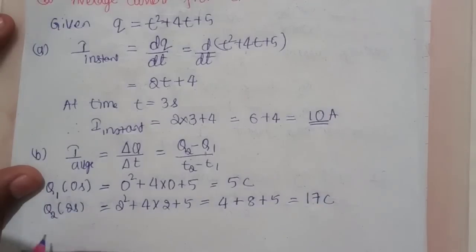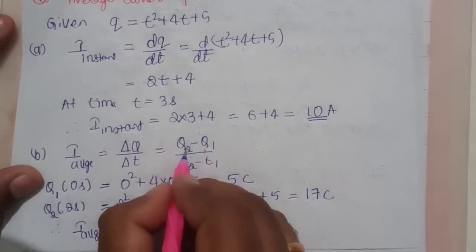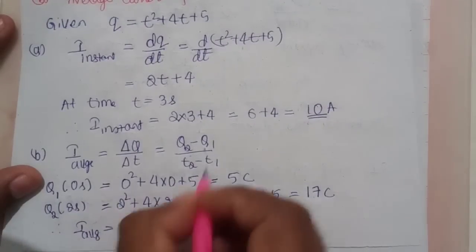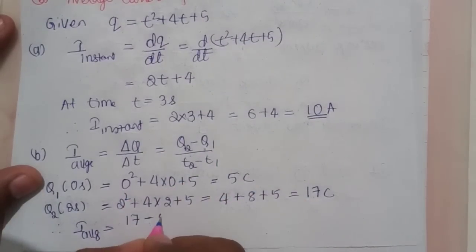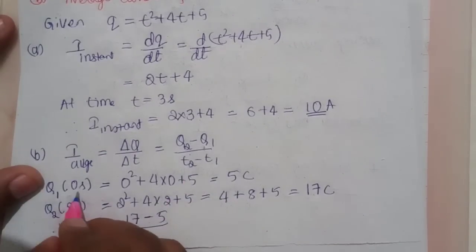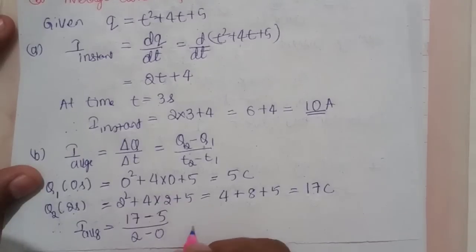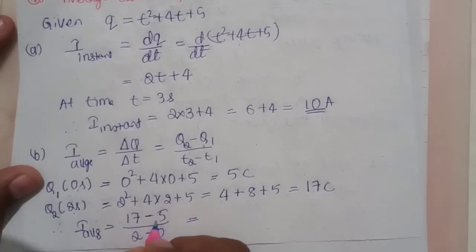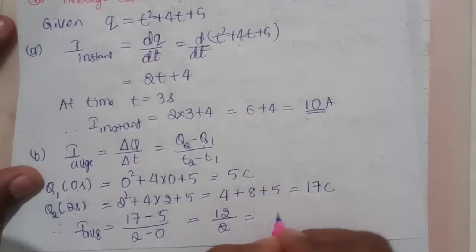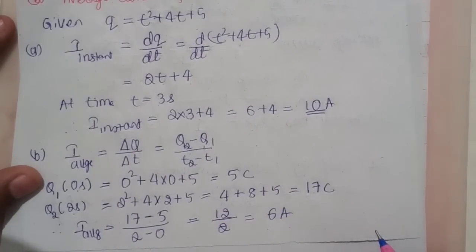So therefore I average is equal to, what is the value of Q2? Q2 is 17. 17 minus the Q1 value, 5, divided by the T2 value, 2, minus the T1 value, 0. That is 17 minus 5, which is 12. 12 divided by 2 is equal to 6 ampere. This is the average current.